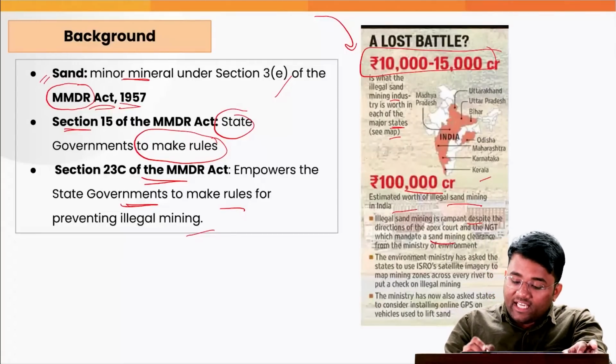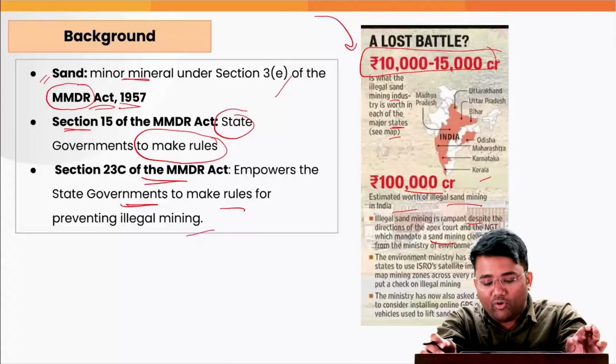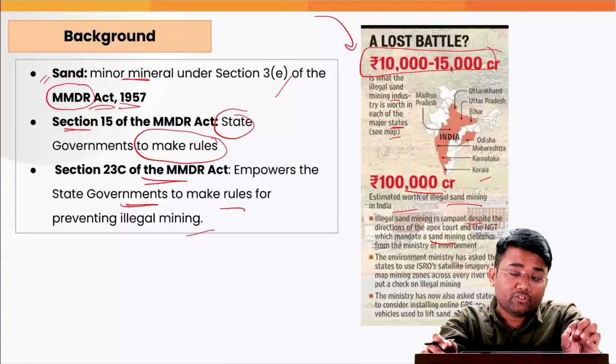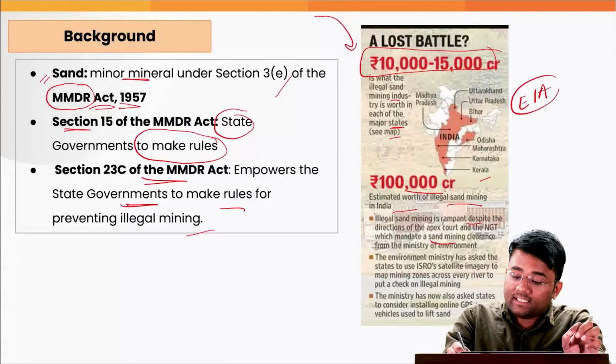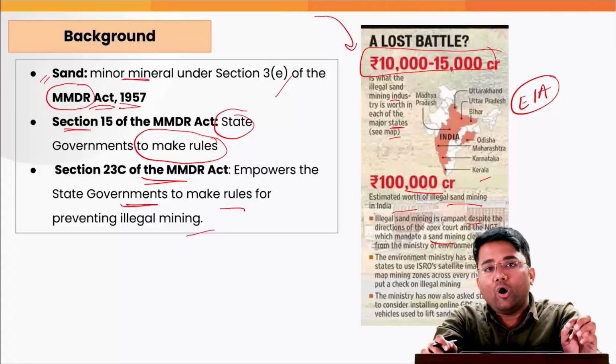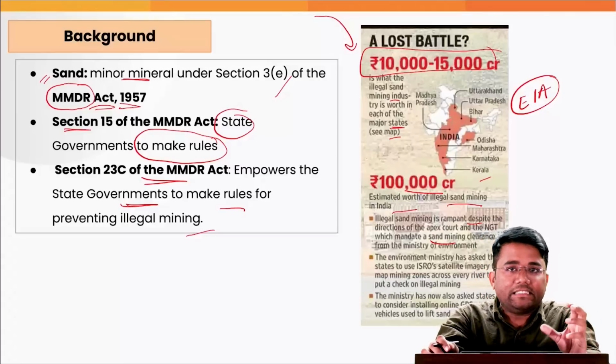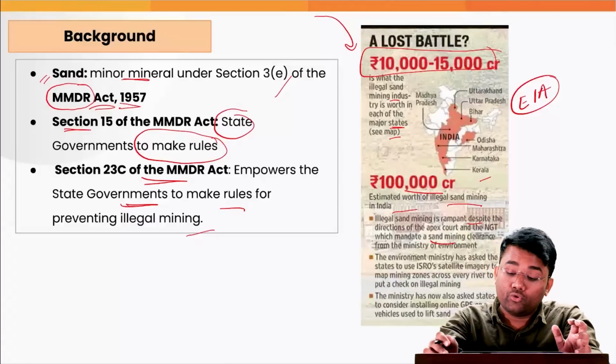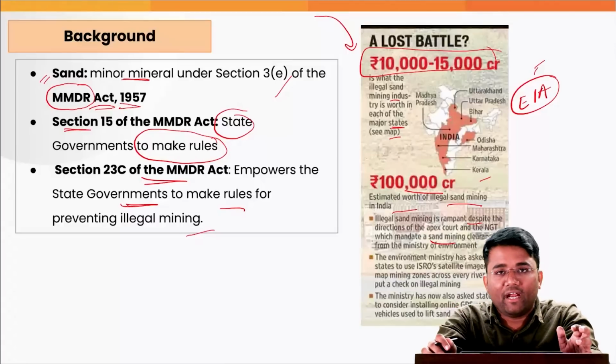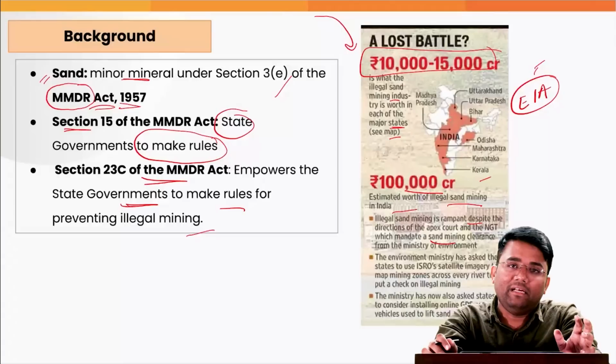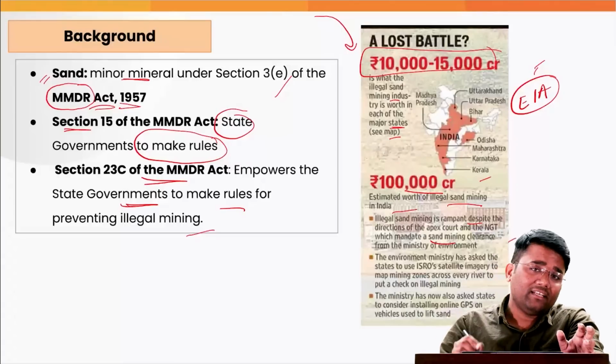Also, it has mandated sand mining clearances from the Ministry of Environment. There should be an Environment Impact Assessment, EIA, for even the small scale sand processing units. They need to go for these environment impact clearances from the Ministry of Environment. Still this is going on at a rampant rate.